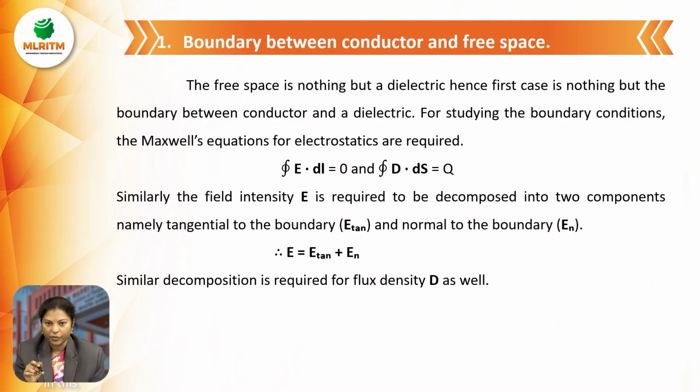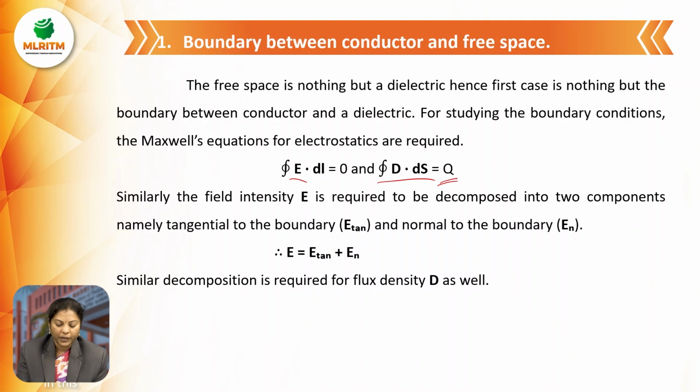For studying these boundary conditions, we require Maxwell's equations for electrostatics. From Maxwell's equations, the closed line integral of E dot dl, where E is the electric field intensity, equals 0, and the closed surface integral of electric flux density equals Q, the charge enclosed by that surface.